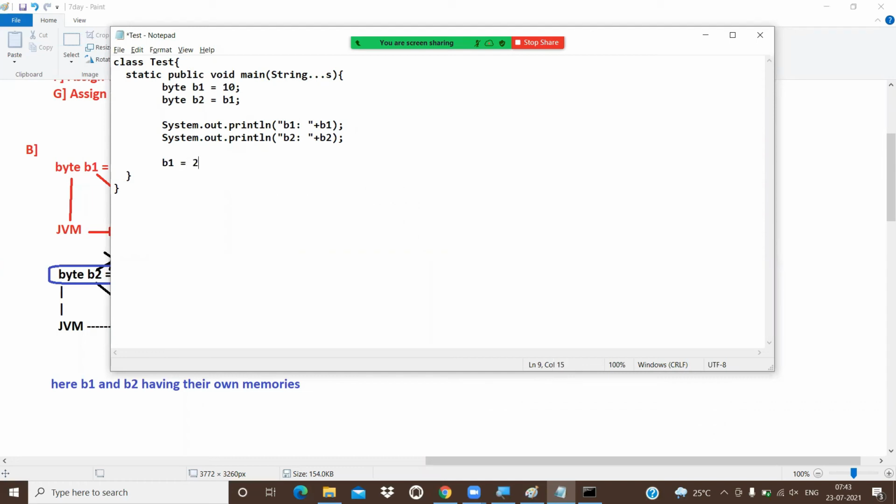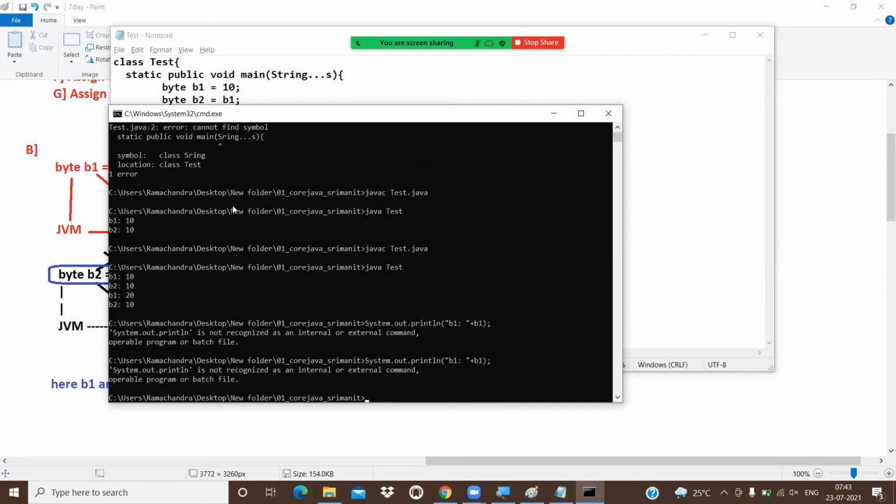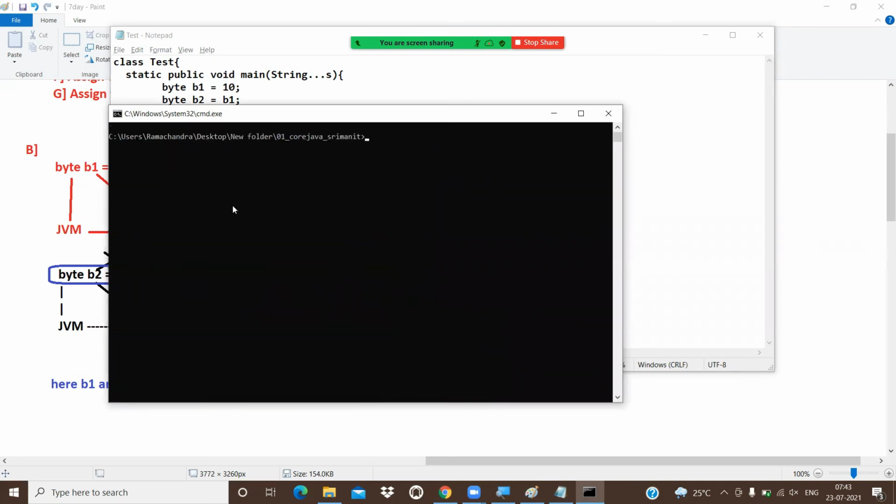See, now I'm changing the value of B1. If B2 were also pointing to B1, then B2 value would also change once B1 value changes. But it does not change. B2 value is not changed. Clear the screen, java Test, but B2 value does not change. What is the meaning of that? B2 has its separate memory.